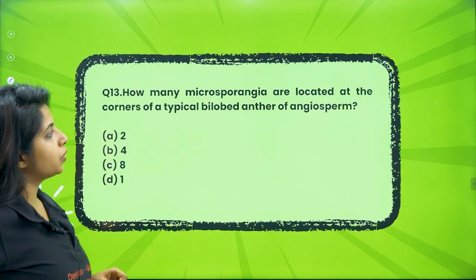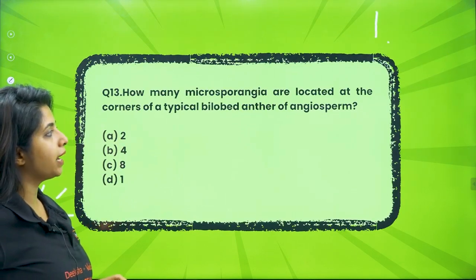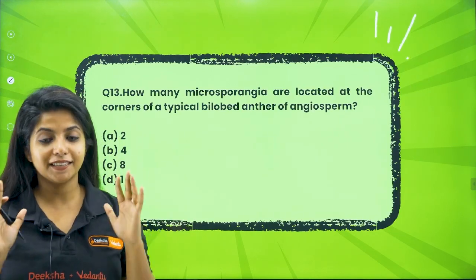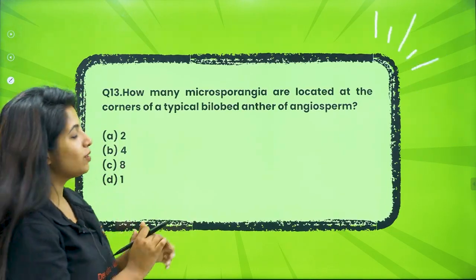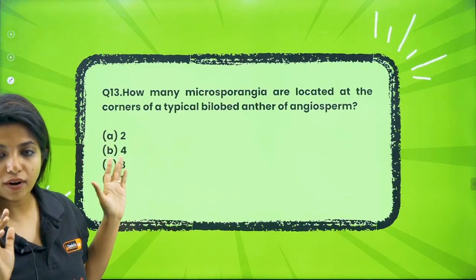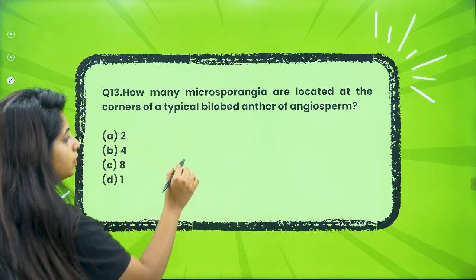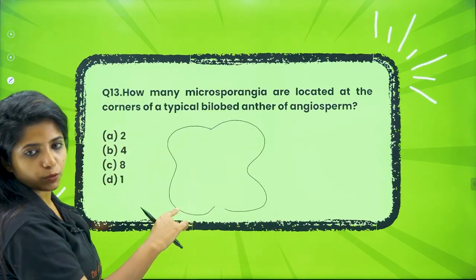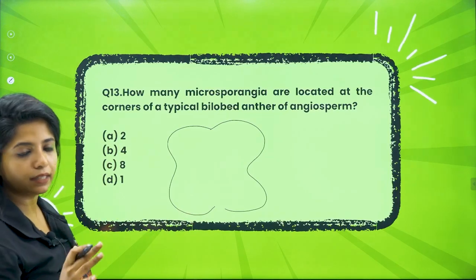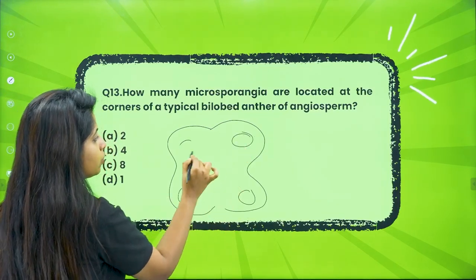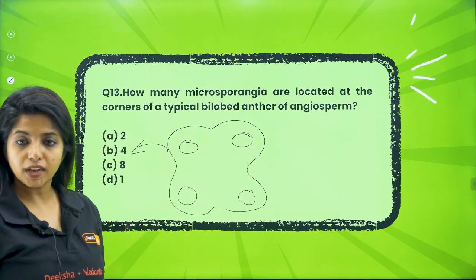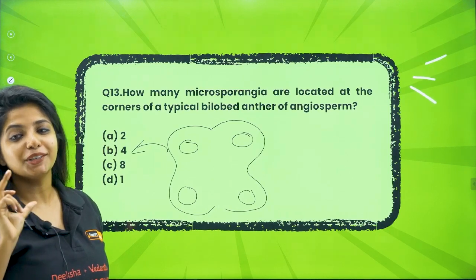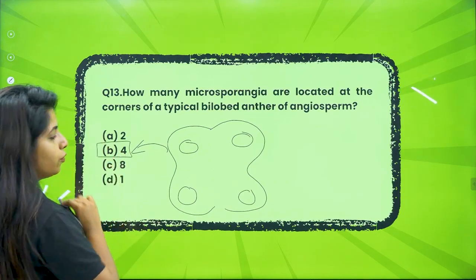How many microsporangia are located at the corners of a typical bilobed anther of angiosperm? So my dear children, over here, the answer is 4. Why? Because most of you get confused with 2. It's just not at all 2. Some of them give the answer as 1, because in one corner only one microsporangium is there. No, you are asked about a bilobed anther. So in each corner you have 1, 1, 1. So in total your answer would be 4.